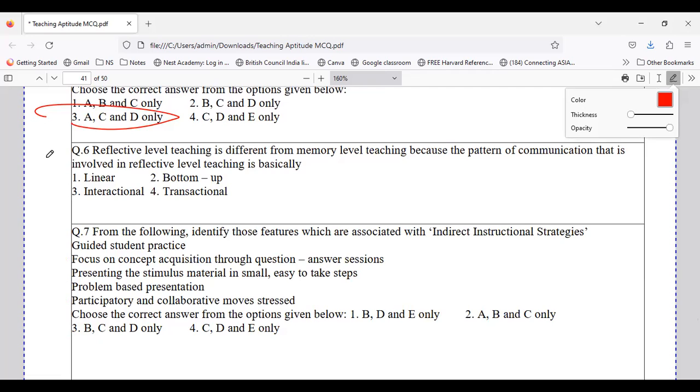Now, the reason is because the pattern of communication that is involved in reflective. The question is asking about what? The question is asking about reflective level teaching. So it is linear, bottom up, if it is interactional or transactional. So see, if you have looked at this question very carefully, they have given 2 topics in one question. The first topic is teaching aptitude. They have taken into session the levels of memory. And second thing is they have included what?